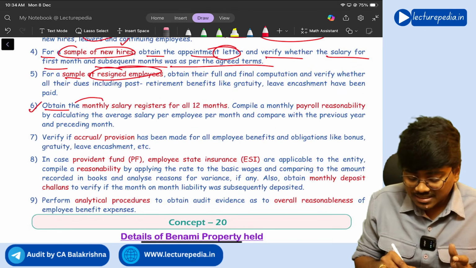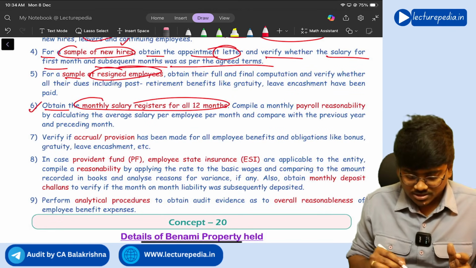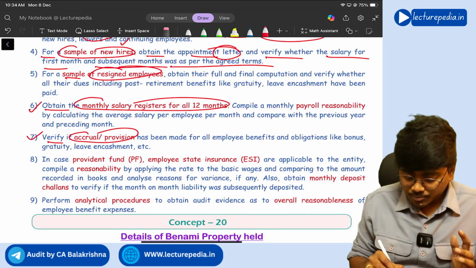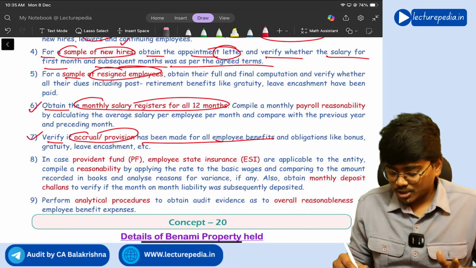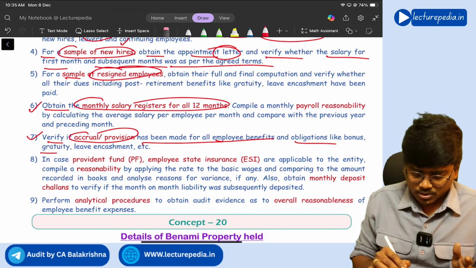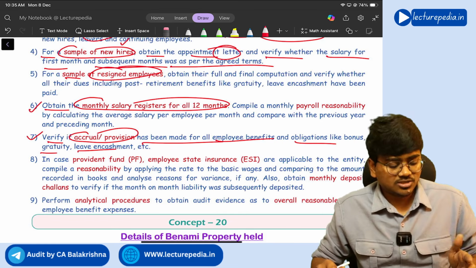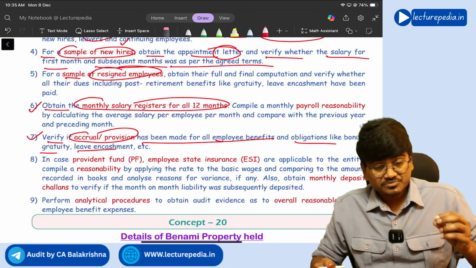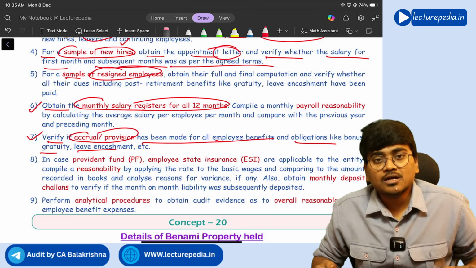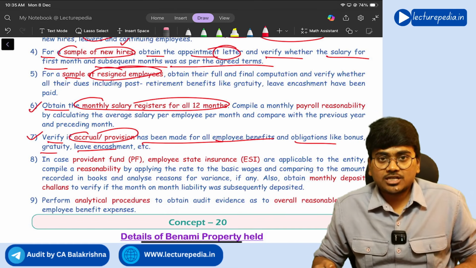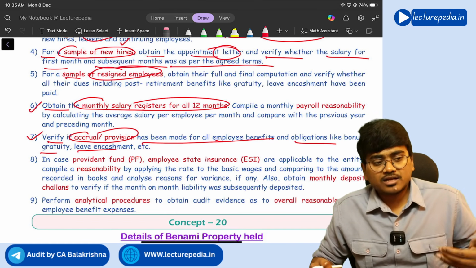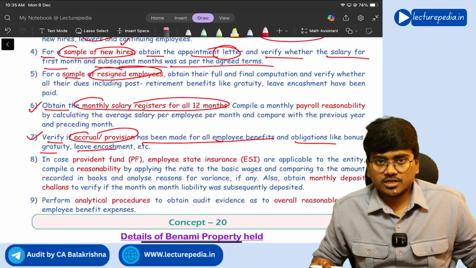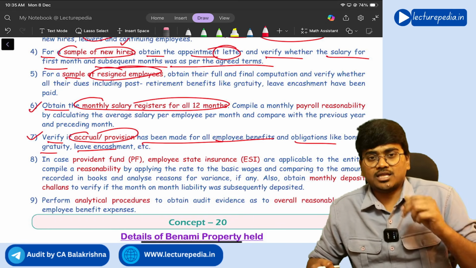Next, obtain the monthly salary register for all the 12 months. Verify if accrual or provision has been made for all employee benefits and obligations like bonus, gratuity, leave encashment, etc. Generally in the month of March, the company will provide a provision for the salary payment of March month, because generally you will pay the salary in April, which is related to March, right? March month salary you will pay in the April month.